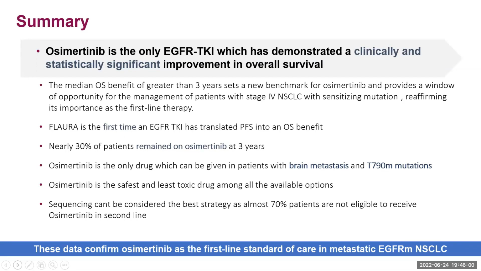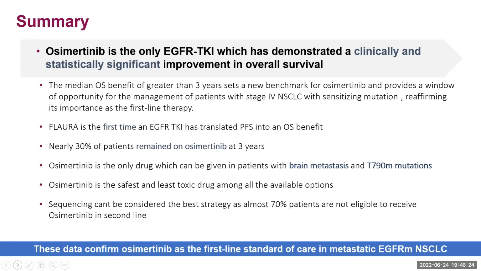To summarize, osimertinib is the only EGFR TKI which has demonstrated a clinically and statistically significant improvement in overall survival. This is the most important point regarding the FLAURA study. This is the first drug in which OS has been quoted. The median OS benefit of greater than 3 years has not been seen earlier with any other drug in these advanced NSCLC patients.